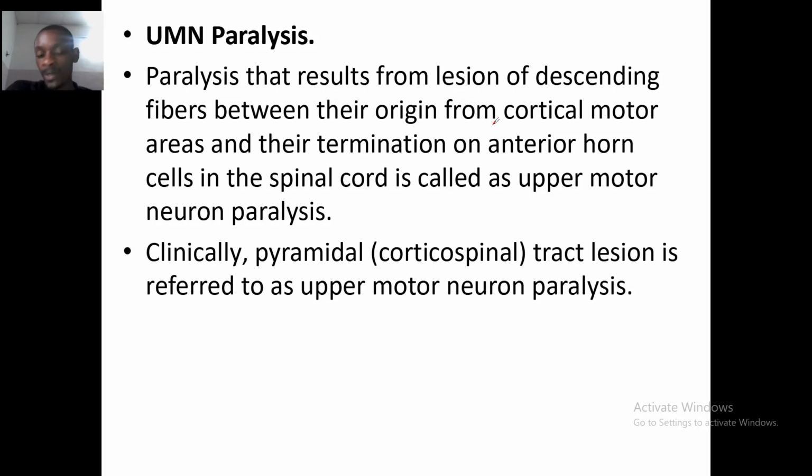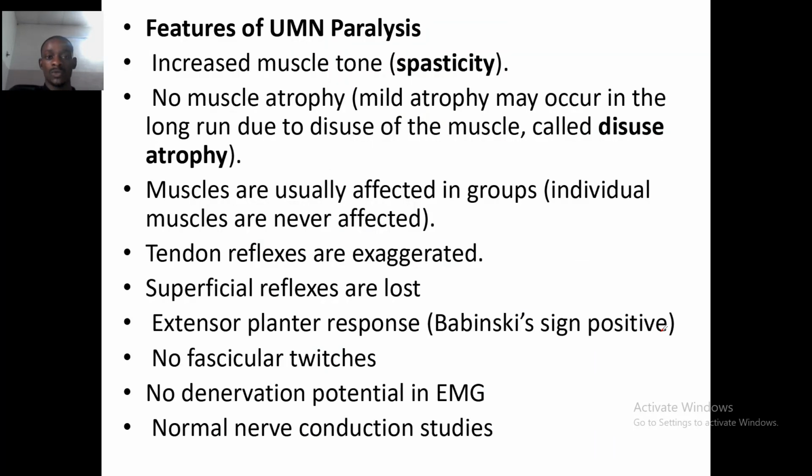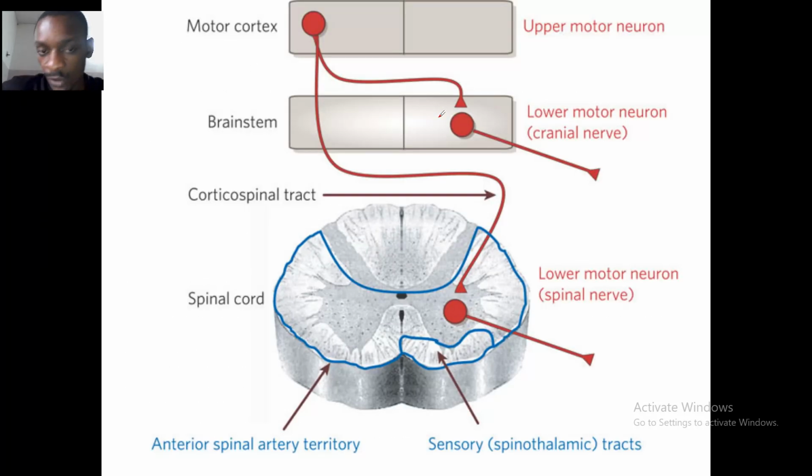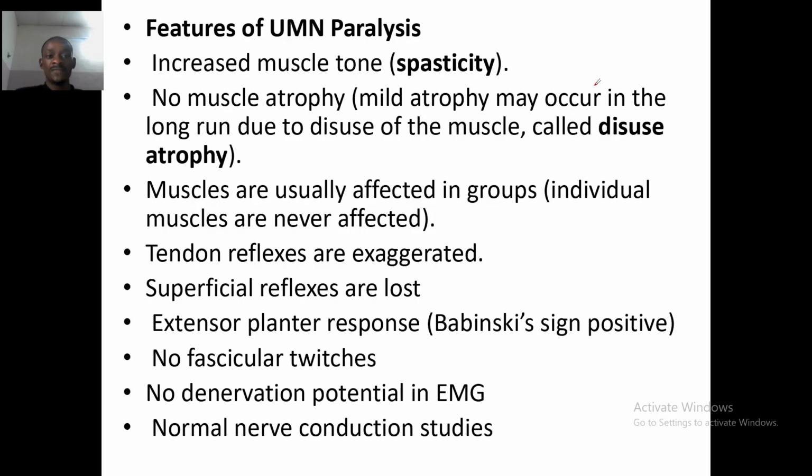Clinically, a pyramidal, that is corticospinal tract, lesion is referred to as upper motor neuron paralysis. From this image, you see where the upper motor neuron paralysis is. What are the features of upper motor neuron paralysis?